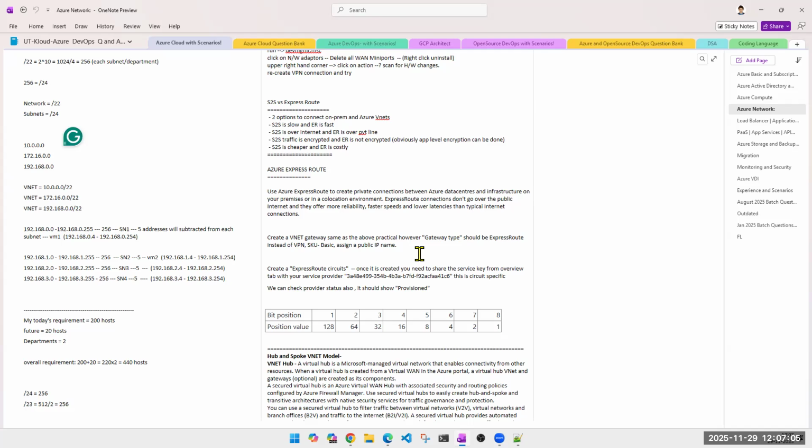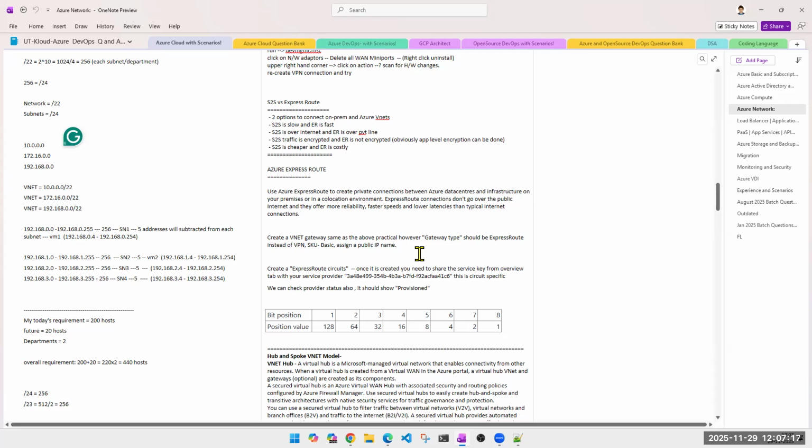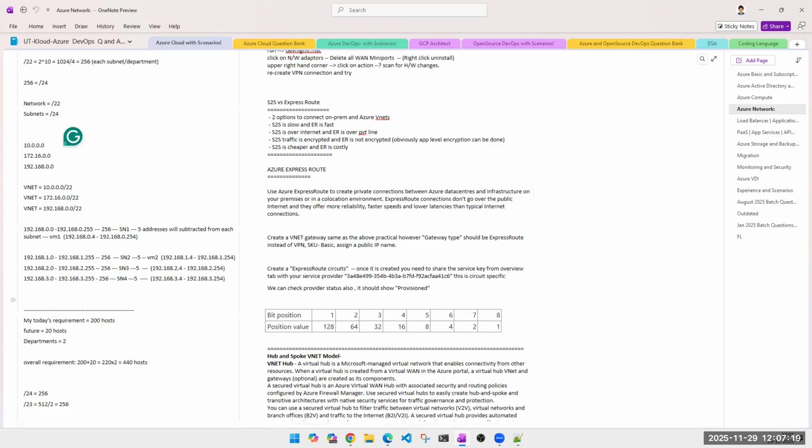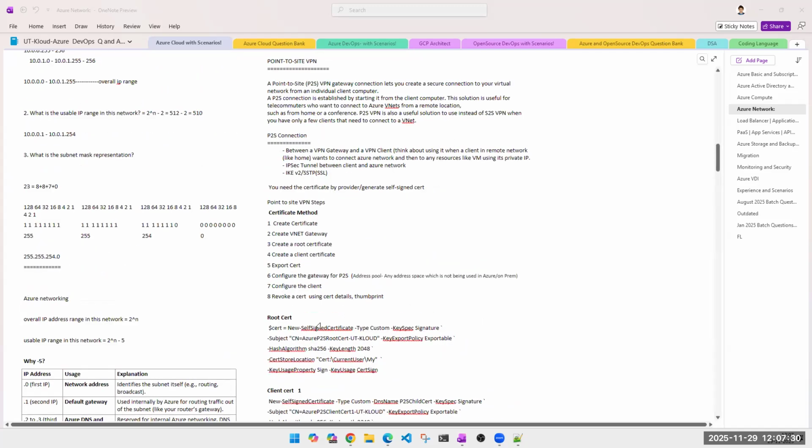Another one: VPN connectivity between the data center and Azure. Azure had multiple VNets, and we didn't want to connect each VNet individually to the data center. So we used hub and spoke. We connected the hub model to the data center, and then all the spokes were connected to the hub VNet. Okay. So this is how you should be able to explain hub and spoke. It's a frequently asked question you will be getting.